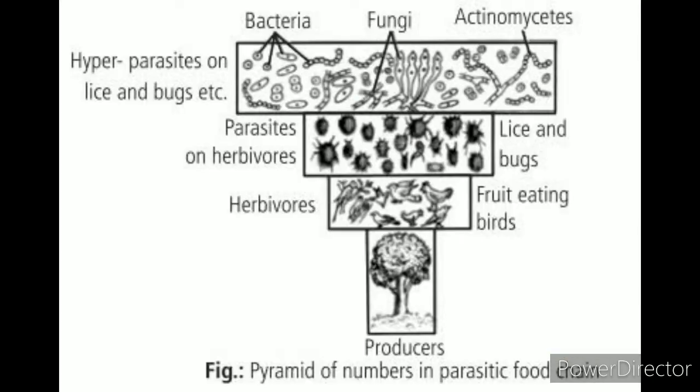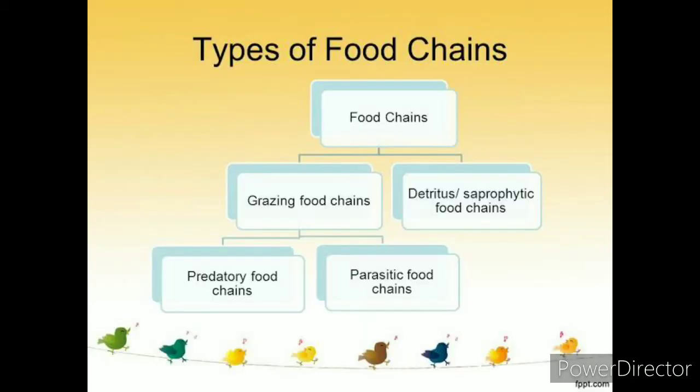Now we will see the second classification of the grazing food chain, that is the parasitic food chain. In here, the producers are eaten by the herbivores, and the herbivores have parasites like lice and bugs, and these lice and bugs can be eaten within by bacteria, fungi, etc. So this goes from producers to herbivores to herbivore parasites to hyperparasites. So this is a parasitic food chain.